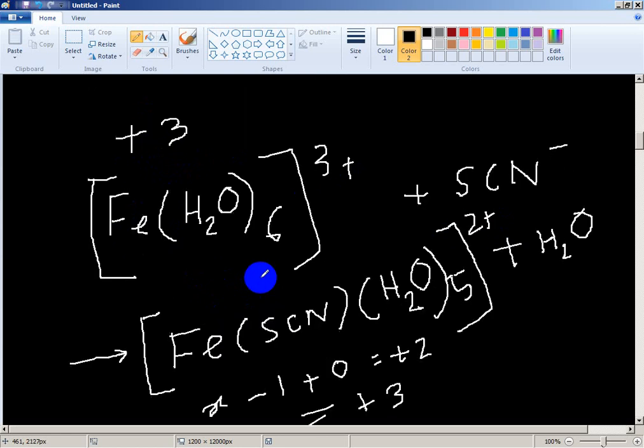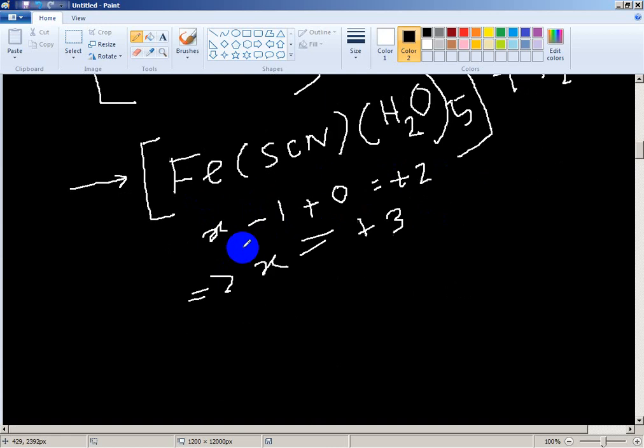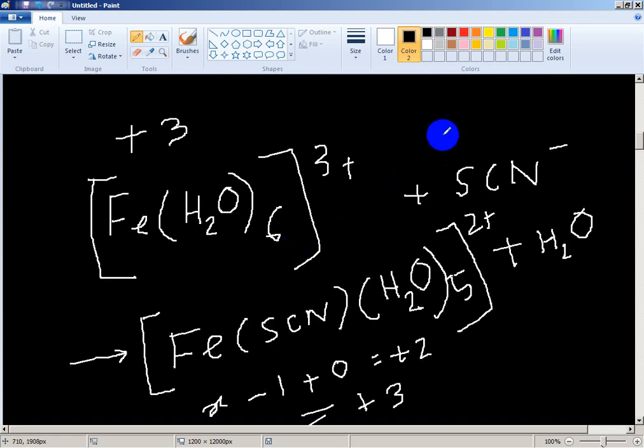We can check, is this a protonation reaction? No, there is no deprotonation reaction. No hydrogen ions are replaced. This is a ligand exchange reaction only. One ligand replaces a water molecule and takes its position, and now the 5 waters and this ligand take position.